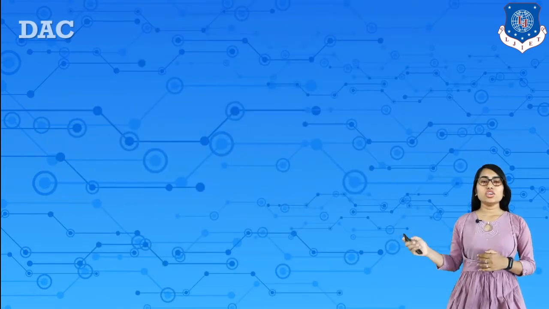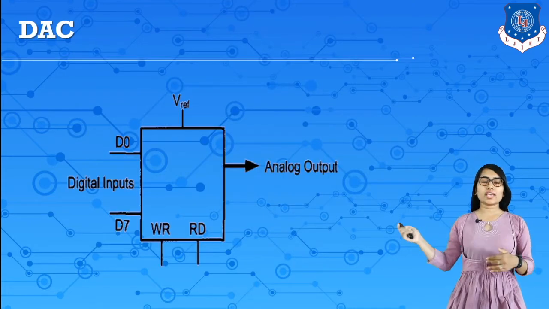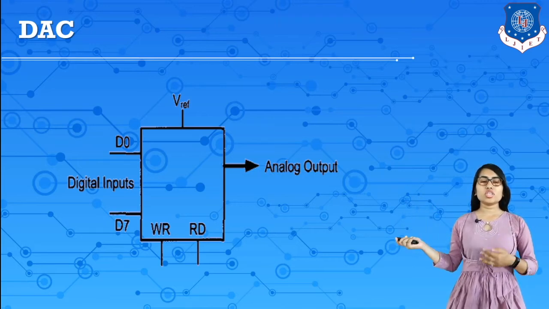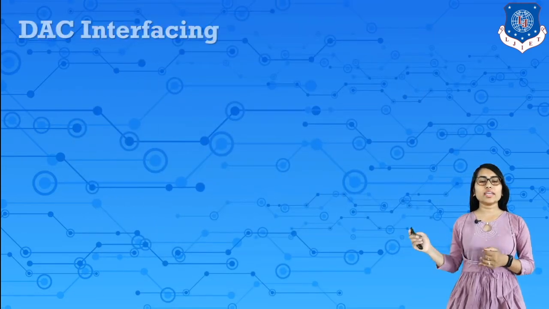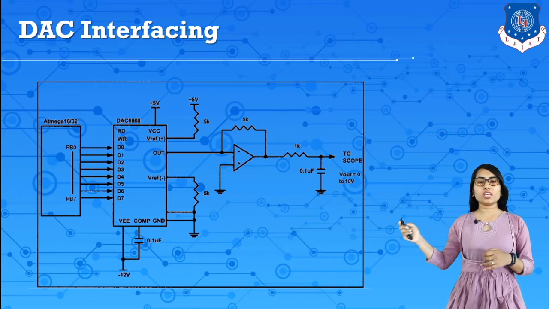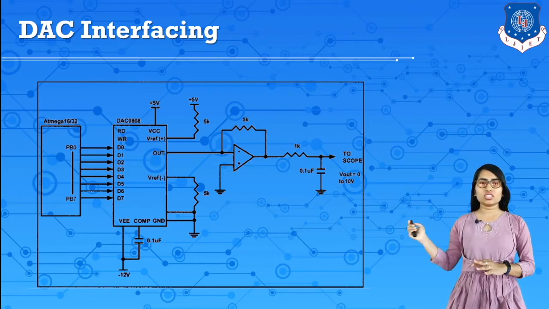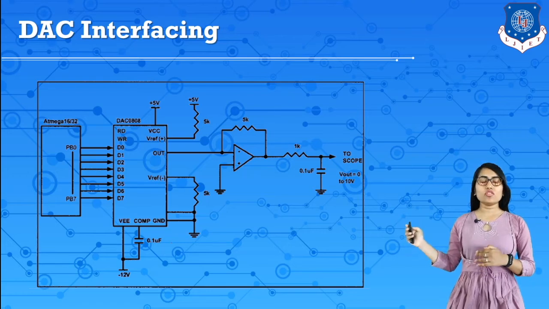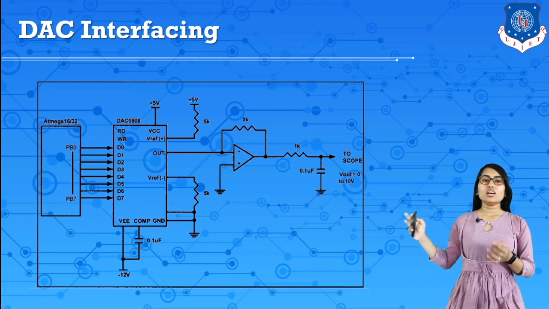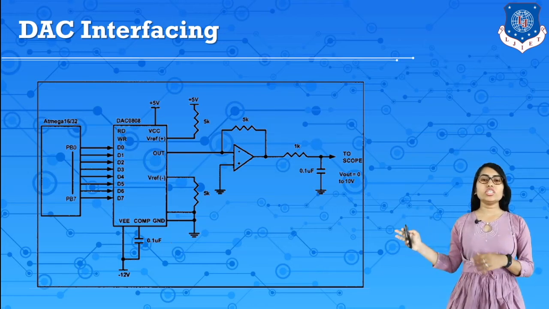This DAC looks like this, with digital inputs, and these digital inputs can be converted into analog output form by means of a voltage reference, and then the read and write pins are used over here. So this is an 8-bit DAC. Now the DAC can be interfaced with ATmega32 and it can be connected like this for interfacing, to take the data in digital form and convert it into analog form like this. By this kind of circuitry ATmega32 can be interfaced with the DAC.